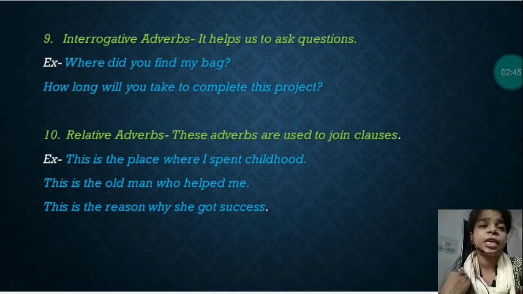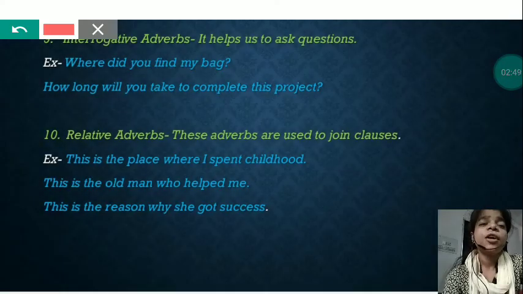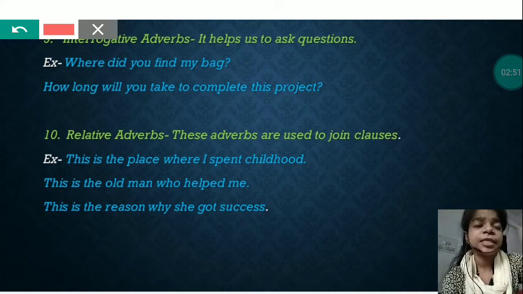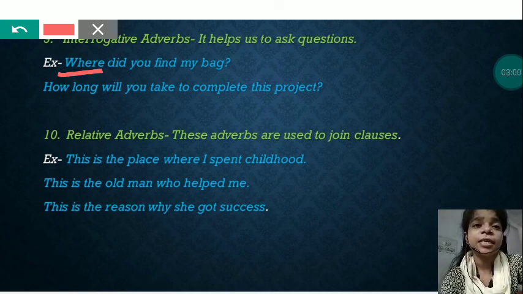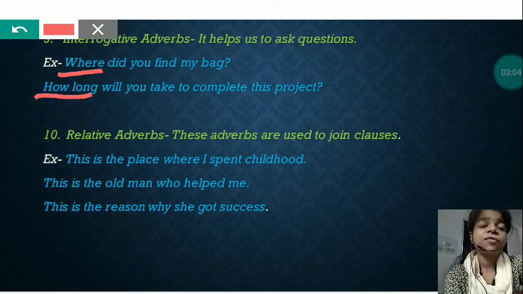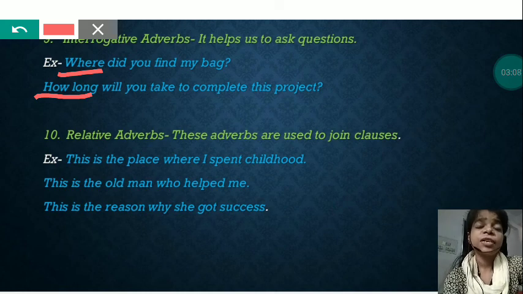Interrogative adverbs, from the name only you can understand, which will ask question. For example, where did you find my bag? It is an interrogative sentence. Here adverb is where. How long will you take to complete this project? Again this is interrogative sentence. So here adverb is how long. Means if there will be any interrogative sentence, then that will contain interrogative adverbs.